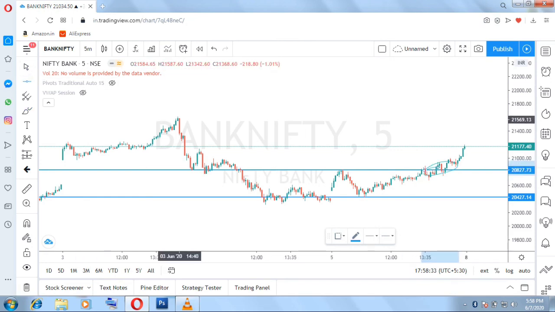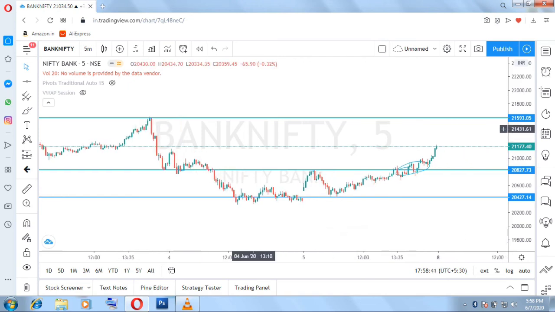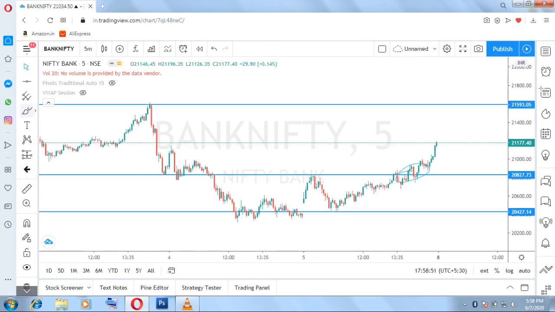So what is the next level that we see? The next resistance is this, which is the 21,500 to 21,600 level. So I am clearly expecting a 21,500 or 21,600 level on Monday opening, right? So that's the reason why we took the 21,500 call option.